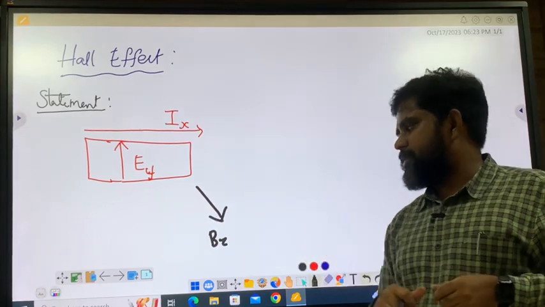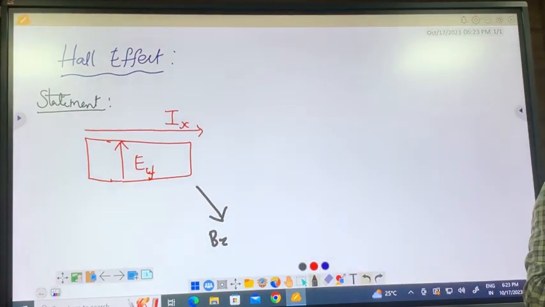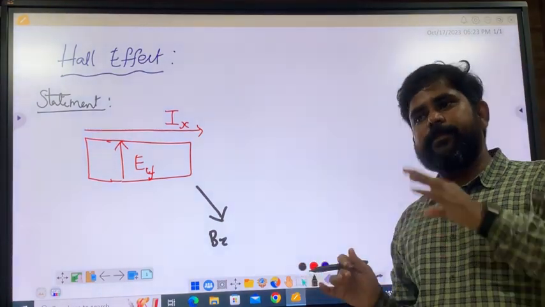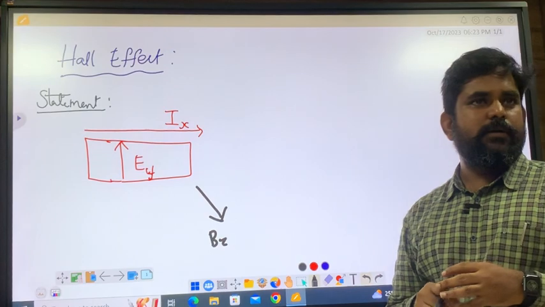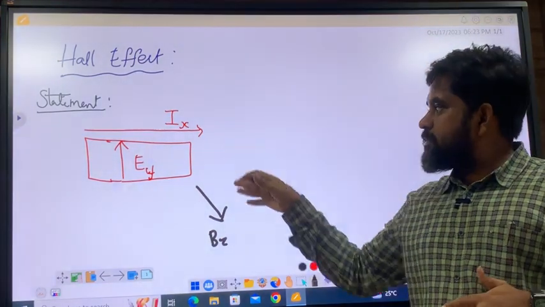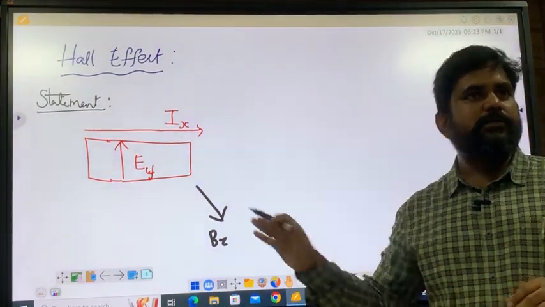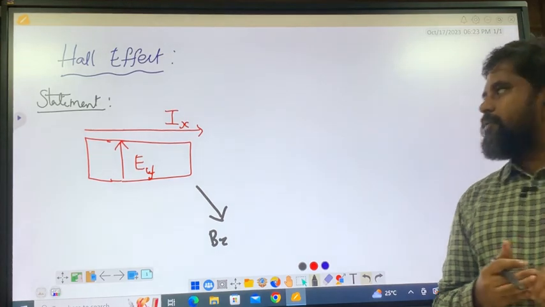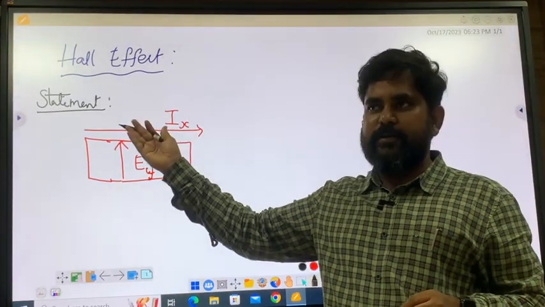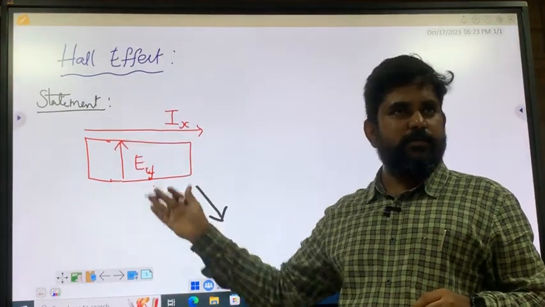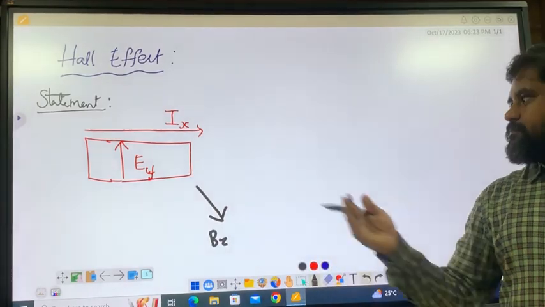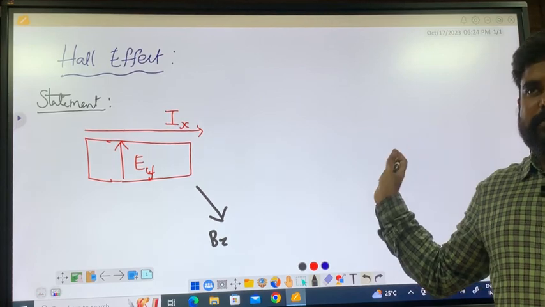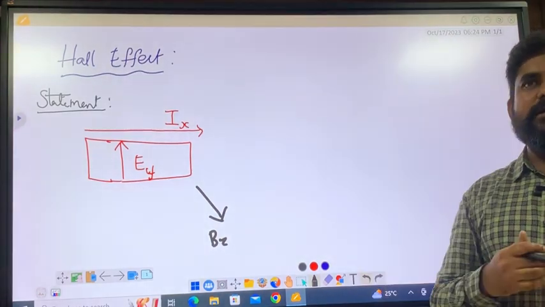So the directions are very, very important. This is a simple statement, you can put it in your own words. I am not saying you have to learn it by heart, but read, try to understand, and keep it in your own words, without compromising these directions. Now we will ask, define Hall effect. Define means statement. Give a beautiful diagram, we'll draw the diagram one more time, and derive.